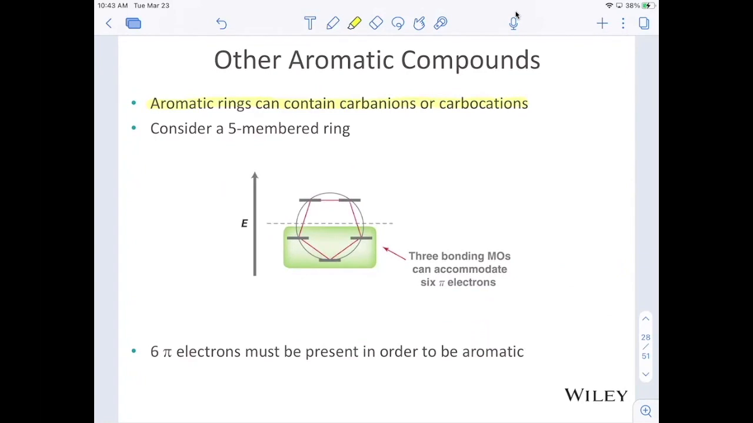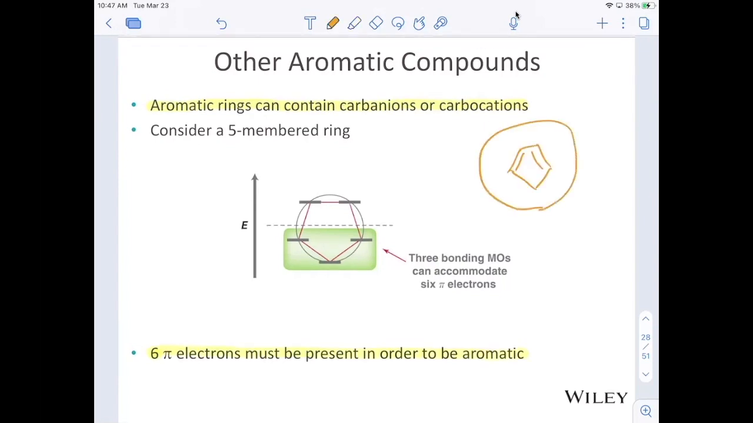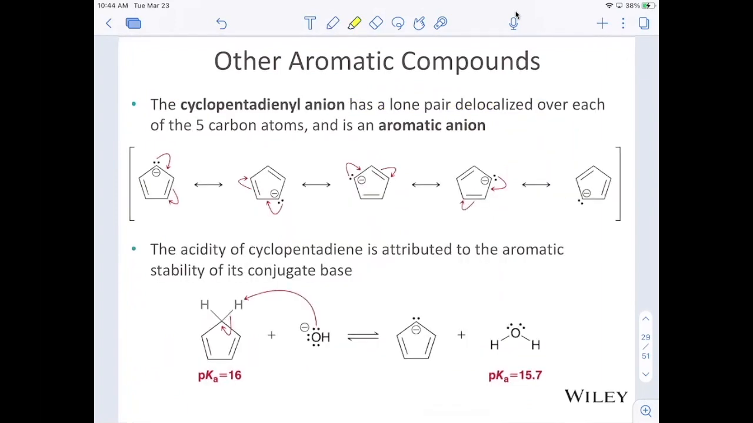Consider the 5-membered ring, cyclopentadiene. Remember, we have to have 6 pi electrons present in order for it to be aromatic. So if we think about this species right here, in order to get 6 pi electrons, we actually need an anion. So let's take a look at the cyclopentadiene anion. If we count up the number of electrons that are delocalized, we have 1, 2, 3, 4, 5, 6.